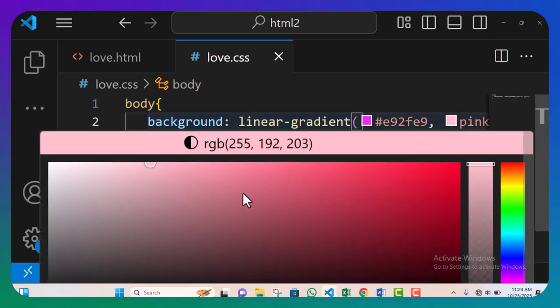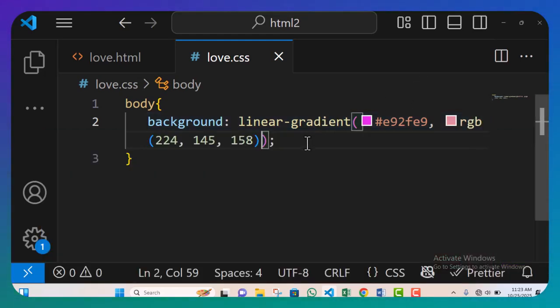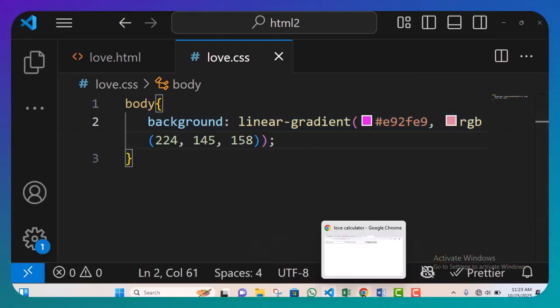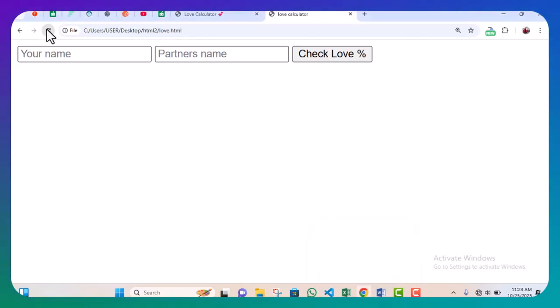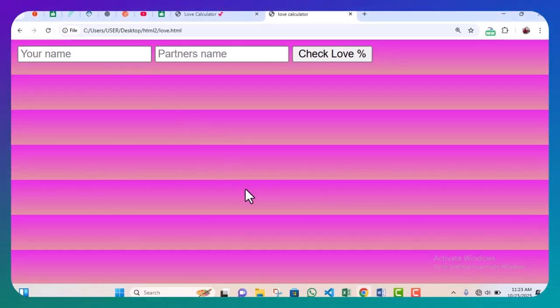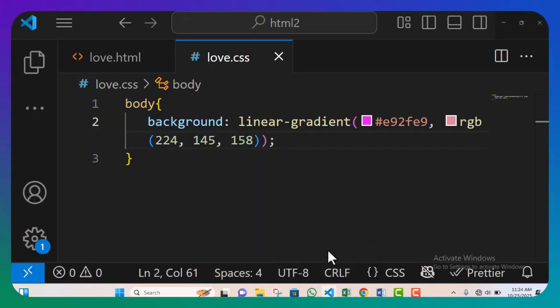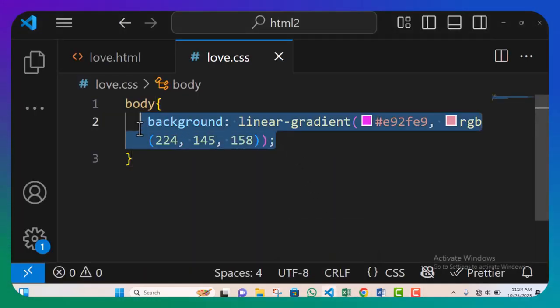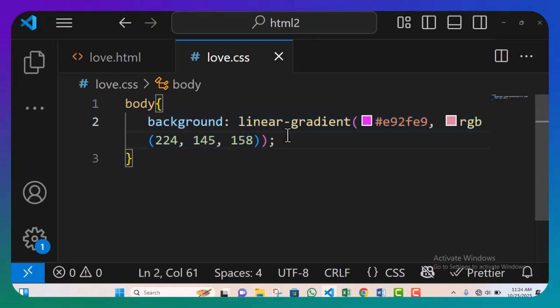I can hover on it and choose the kind of pink I want. So this is for the linear gradient. So let's see what this looks like. So it makes sense to us. I'm going to refresh, and you can see it carries two different colors. Now let's go back to our code. If you don't want this linear gradient, you can just use your background color. It works as good as that.